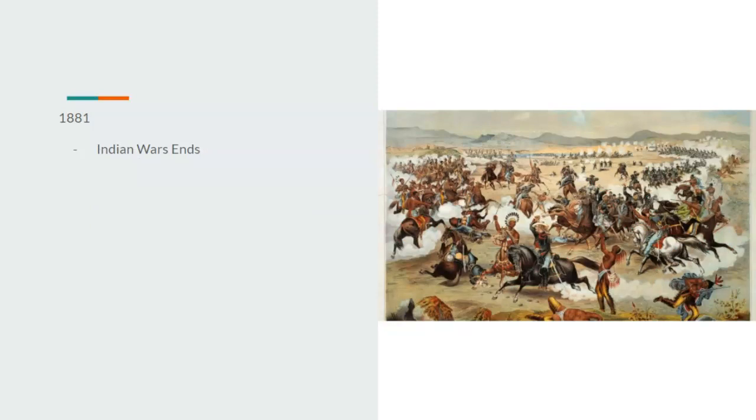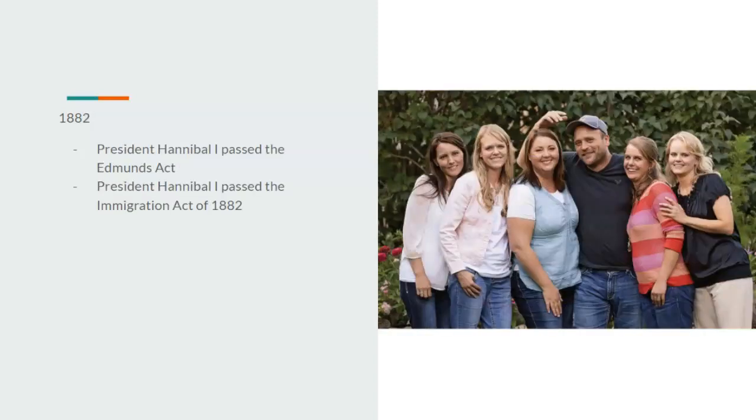1881, the Indian Wars would end officially. The bloodshed between Americans and the natives would end in this year, or at least for the most part. President Hannibal I would pass the Edmunds Act, as well as the Immigration Act of 1882. Edmunds Act, of course, dealing with polygamy.